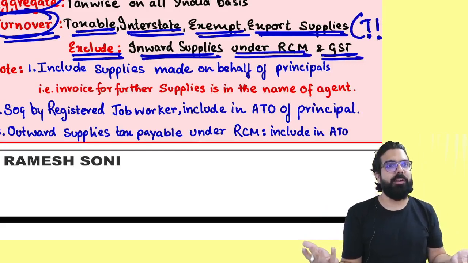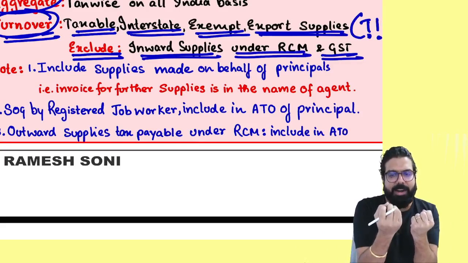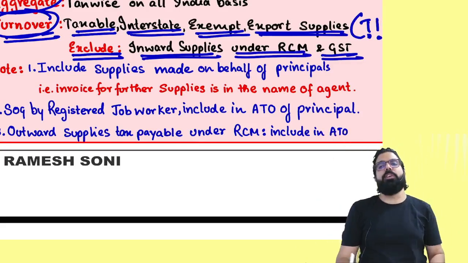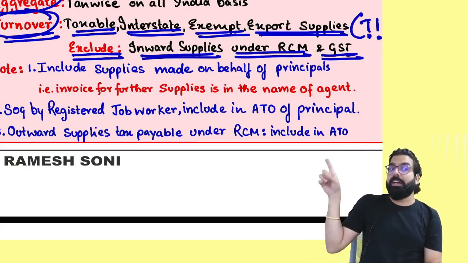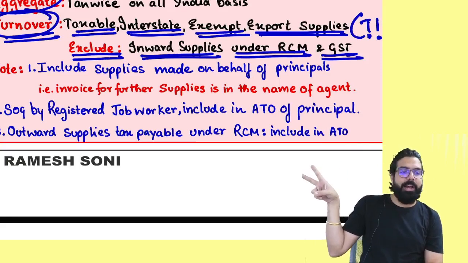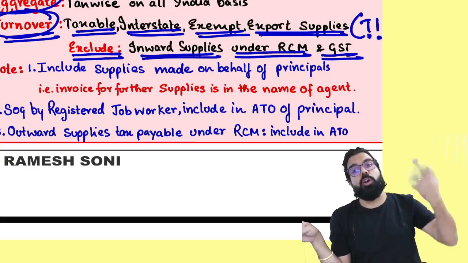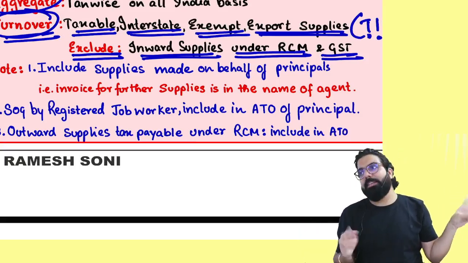I collected GST from you. Is GST my turnover or the government's turnover? The government's turnover. So what are the things to be included in turnover? Taxable supplies, interstate supplies, exempt and exports. What are the things not to be included? Inward supplies under RCM and GST.